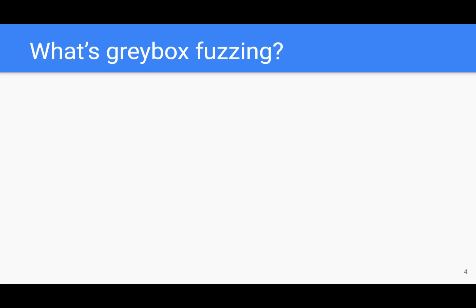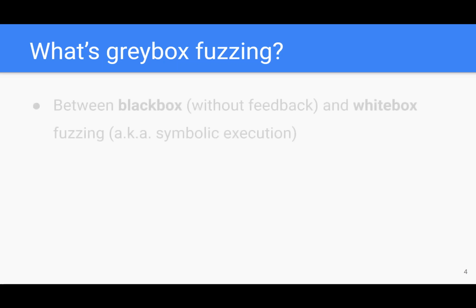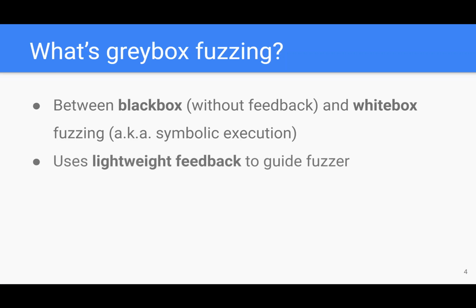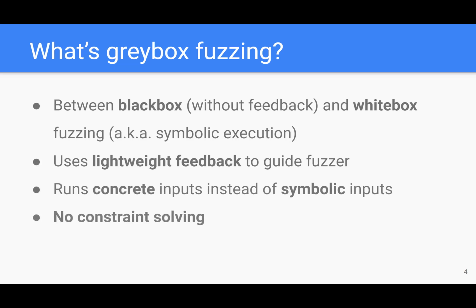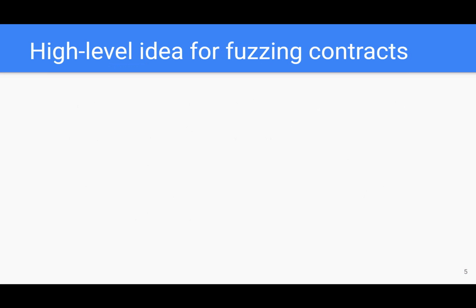First, however, what is Greybox fuzzing? Greybox fuzzing is an automated test case generation technique that uses lightweight coverage feedback to guide the fuzzer. It does not use any constraint solving, which allows it to explore hundreds or thousands of concrete inputs per second. Now let's apply this to smart contracts.